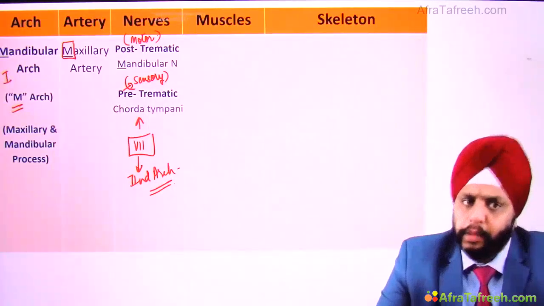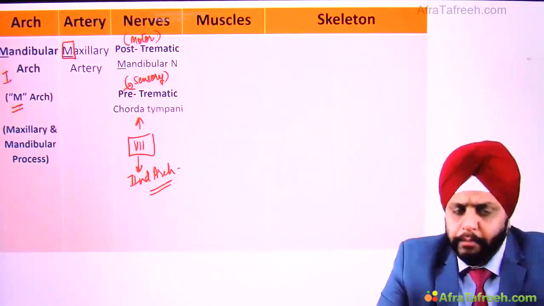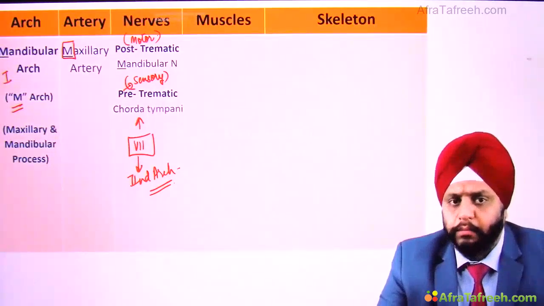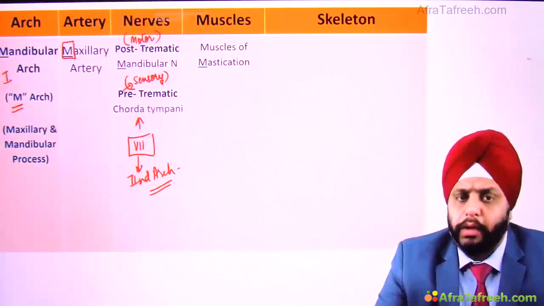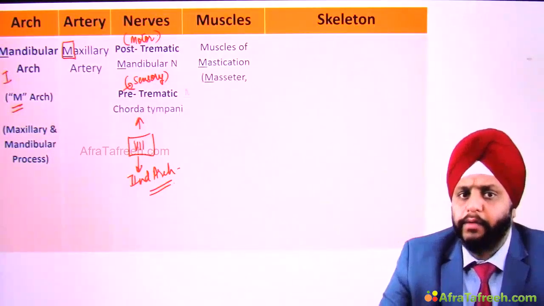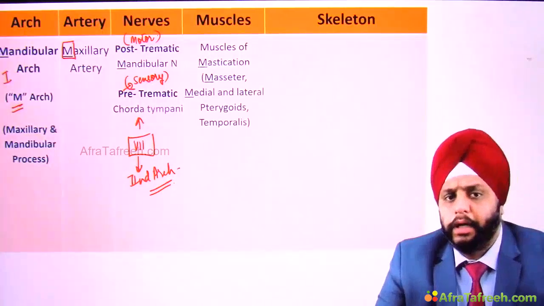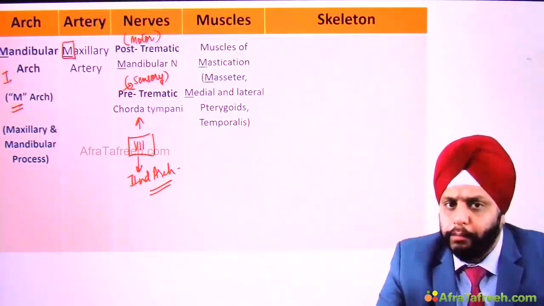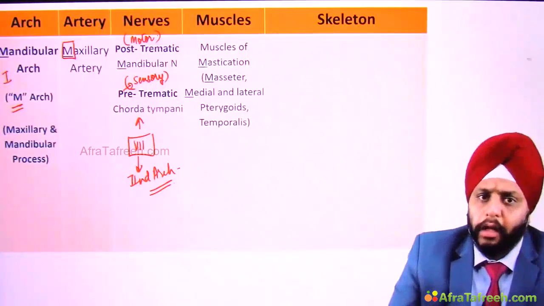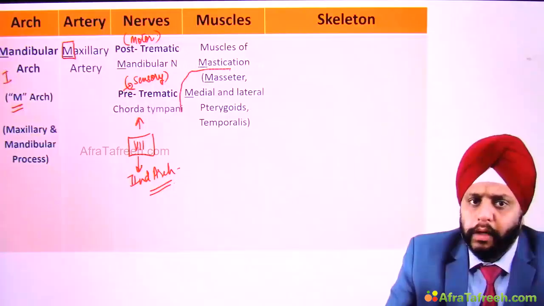Now the muscles. M for mastication, muscles of mastication. What are the muscles of mastication? We have the masseter, we have the medial and lateral pterygoid, and we have the temporalis. So these are the muscles of mastication.